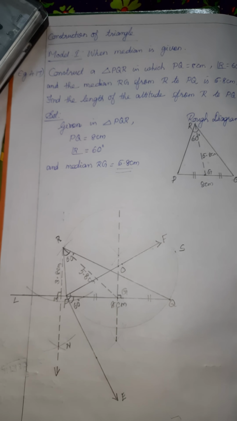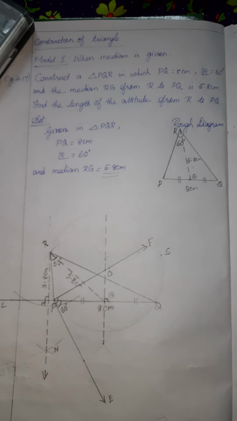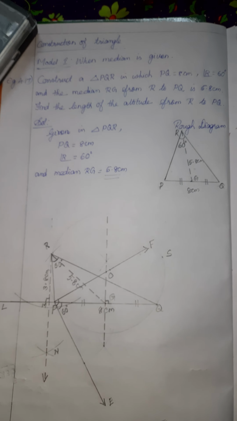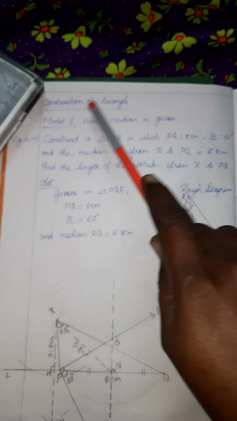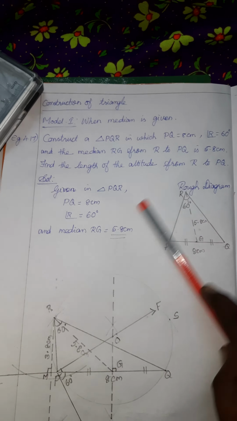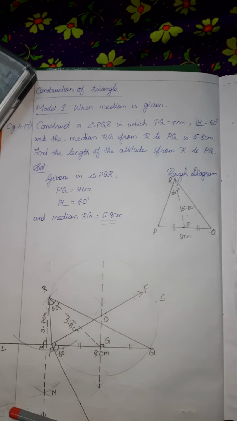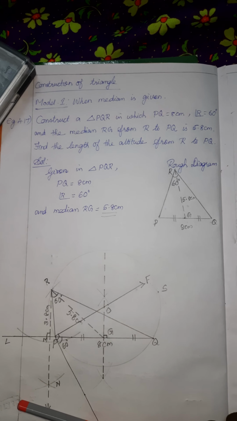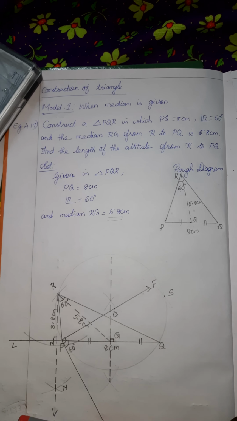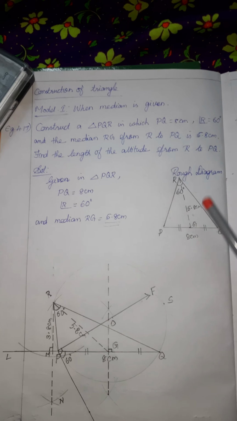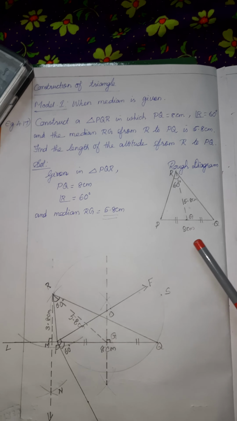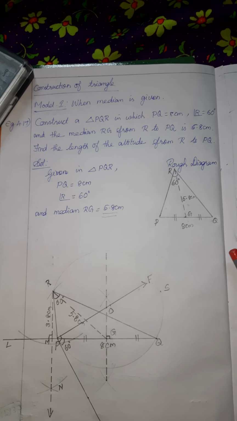Good morning, students. With the theoretical geometry, we can study the practical geometry sums also. Our topic is construction of triangle. In the previous topic, we studied the construction of triangle when sides and angles are given. Here, we will study how to construct the triangle when the median or altitude is given with the vertical angle.